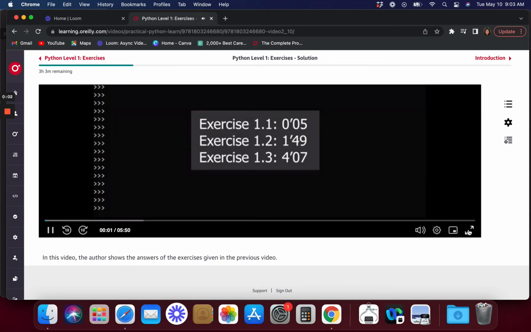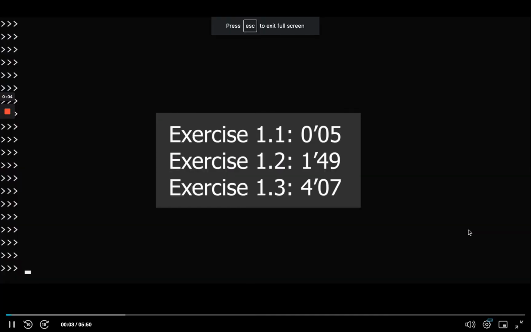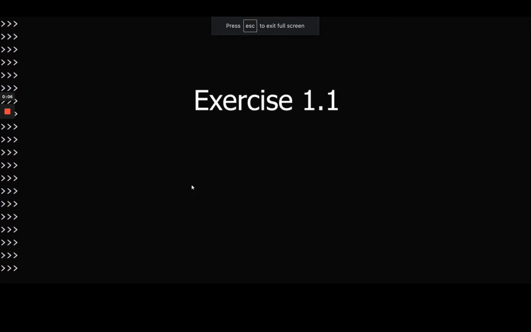This is the solution of the 3 small exercises I gave you in the previous video. So let's start with the first one. We have to ask for the name and the age of a user and print the info on the screen.